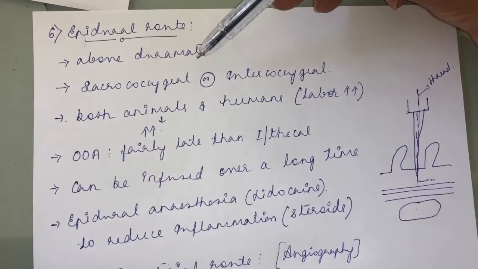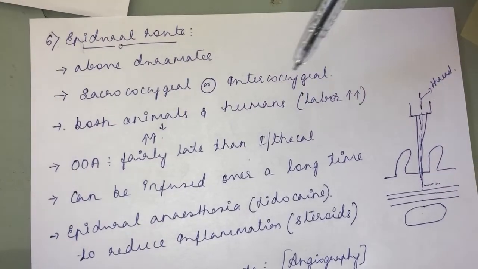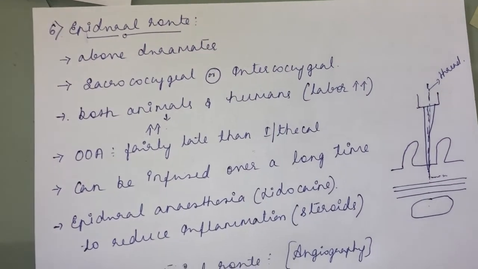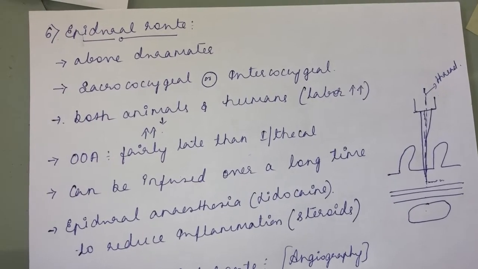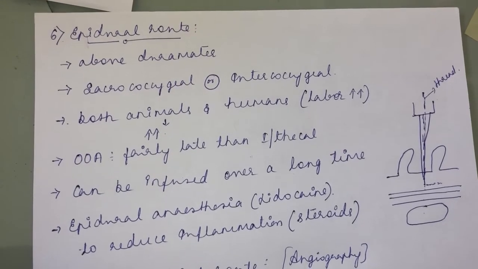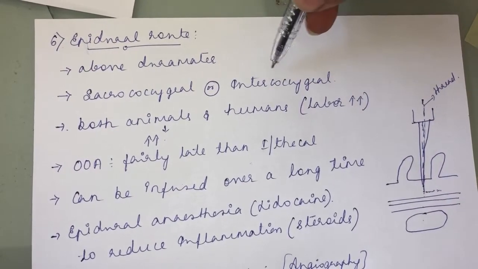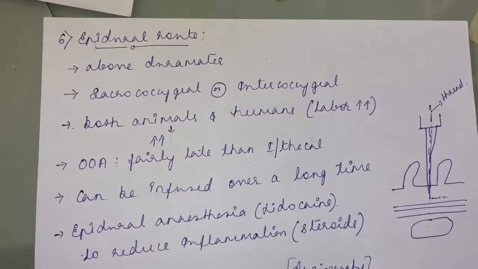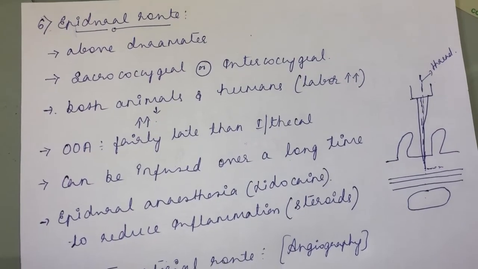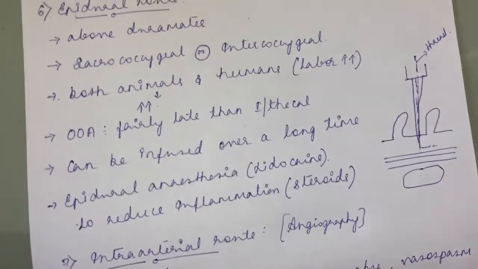So where is the place of administration? Between the sacrum and coccygeal vertebrae, or between the coccygeal vertebrae, you are going to inject the drug. Most commonly in cattle, you raise the base of the tail, and if you make a to and fro movement of the base of the tail, a groove will be formed. That groove is the intercoccygeal space, C1 and C2. Between C1 and C2 you inject a small needle. Make sure the drug is injected above the dura mater. That will be epidural anesthesia.